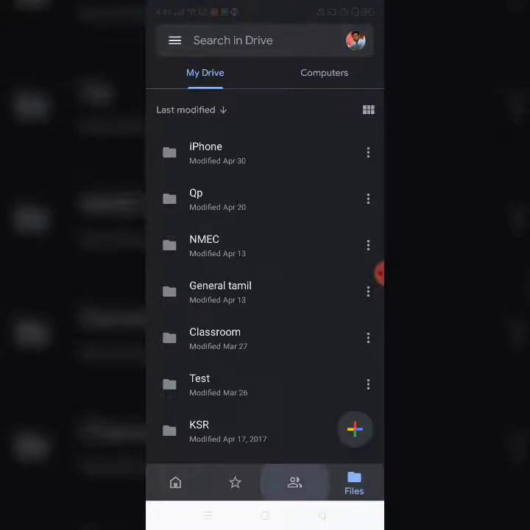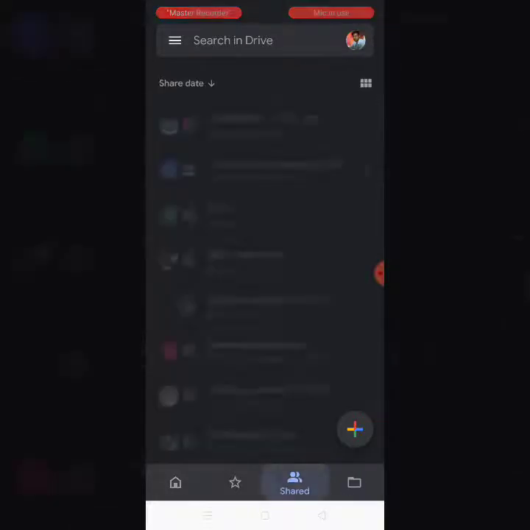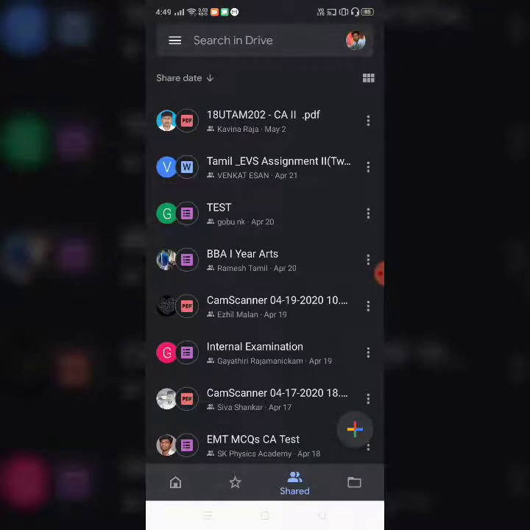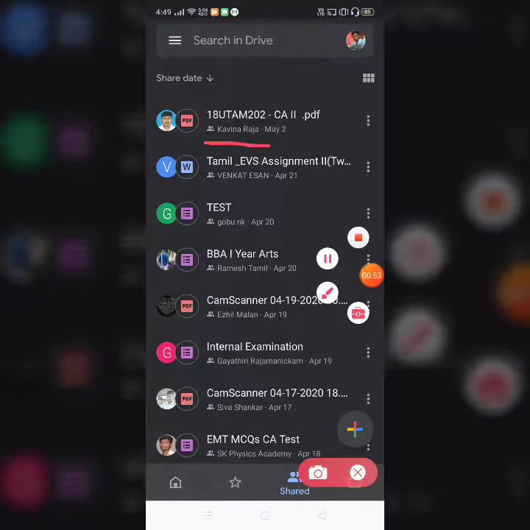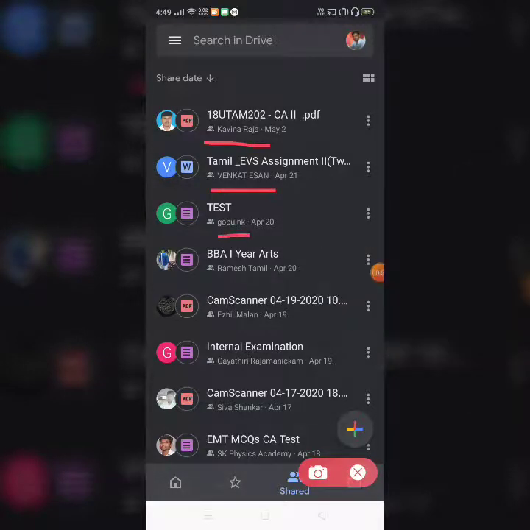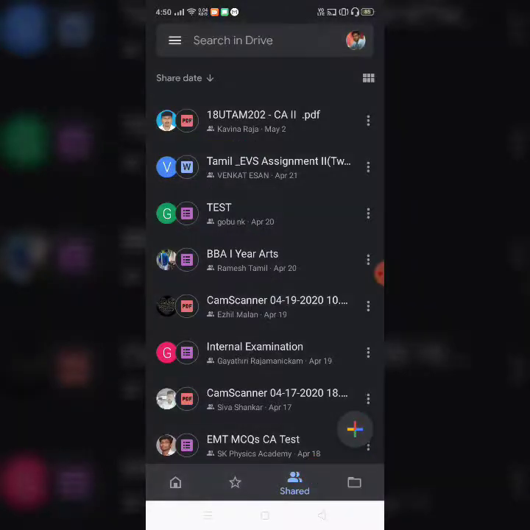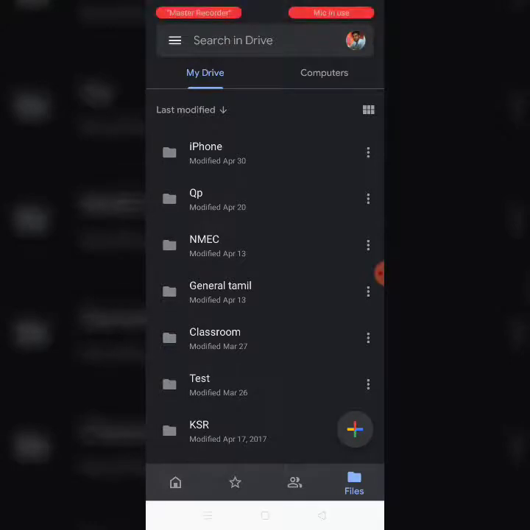And second one is shared here, second option. If you click on this, you could see the files which were shared by other users to you. On the bottom you could see the name of the persons who shared the document. So these documents were shared by other users. I can open this file, and if they allow me, I can edit this file. All those options we'll see later. All those sharing options and how you could control other users from viewing it, editing it, and other stuff, we'll see in a different video.